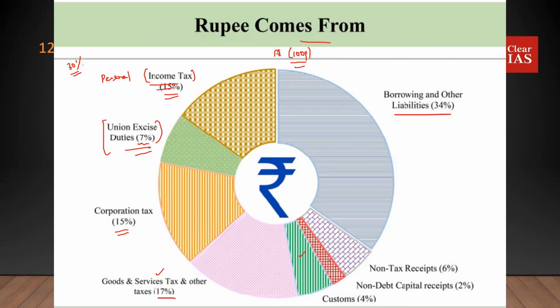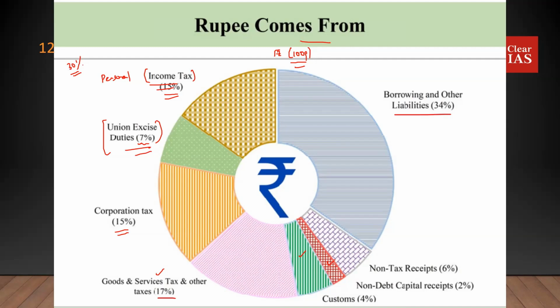Then you have non-debt capital receipts. Of all your capital receipts, a portion is debt creating, a portion is non-debt creating. If you're taking a loan, that is a capital receipt. Why is that a receipt? Because you're getting money. Why is that a capital receipt?